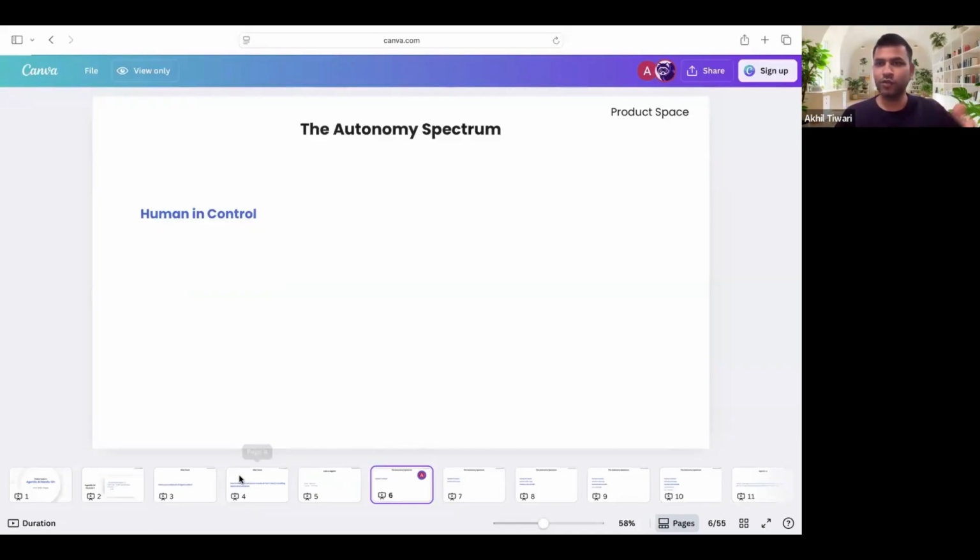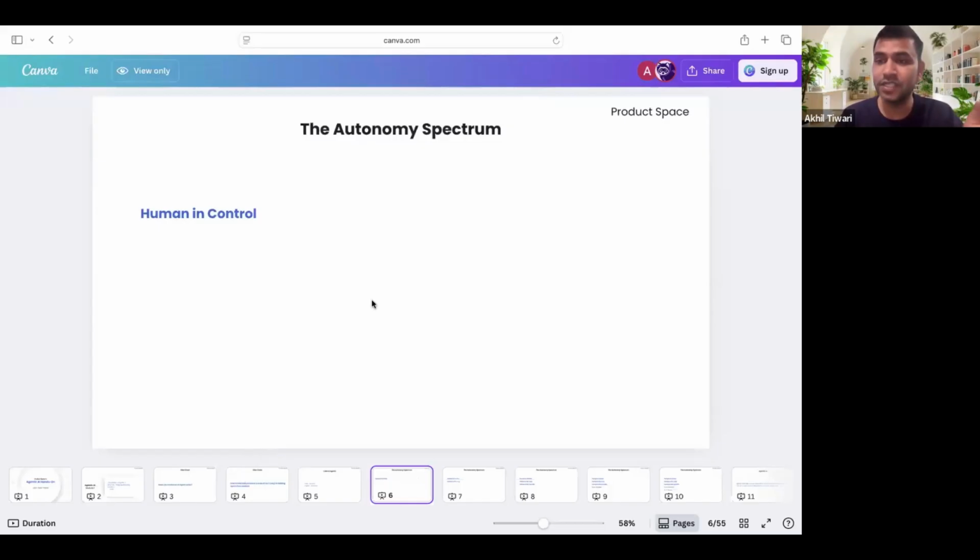In fact, just to give a little bit of context, I guess everyone definitely understands and knows that the world has always tried to move towards full automation since ancient times, in fact, using tools and all. The recent one, the biggest leap, was the industrial revolution that we have all seen, right? In the world of AI, let's try to see the different stages of the automation spectrum, and this is where we will also try to understand in the current stage where we are in terms of the autonomy spectrum.